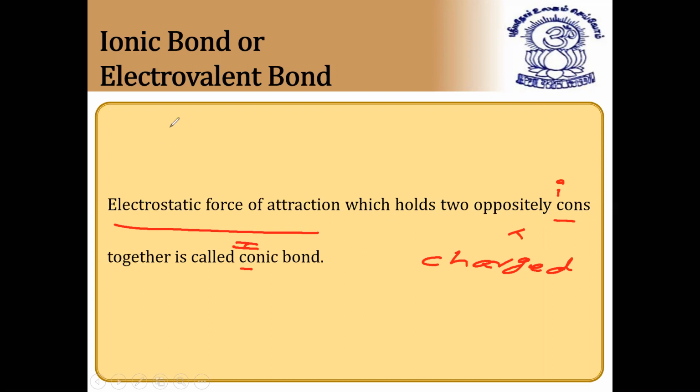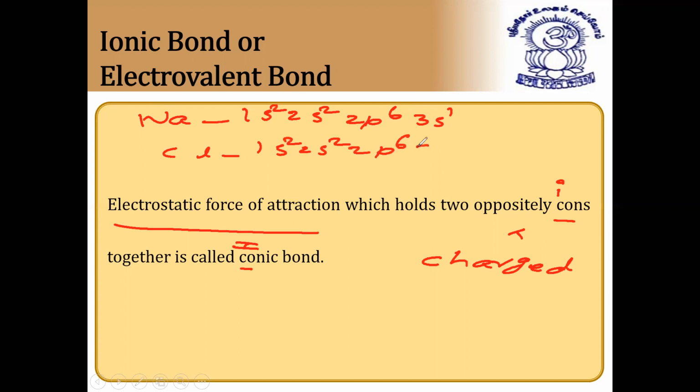Example: I'll write the formation of an ionic bond. The configuration of sodium is 1s2, 2s2, 2p6, 3s1. And chlorine is 1s2, 2s2, 2p6, 3s2, 3p5, because the atomic number is 17. For attaining noble gas configuration, chlorine requires one electron, and sodium has one free electron extra.